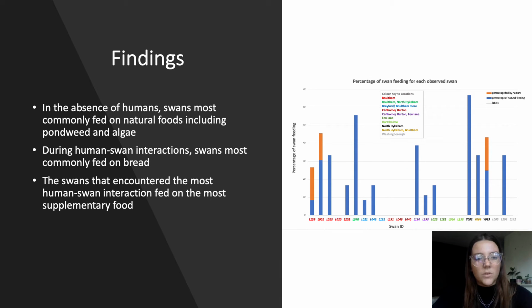In the absence of humans, swans most commonly fed on natural foods including pondweed and algae. During human-swan interactions, swans most commonly fed on bread. The swans that encountered the most such human-swan interactions fed on the most supplementary food. The percentage of swan feeding for each observed swan can be seen in the graph on the right.